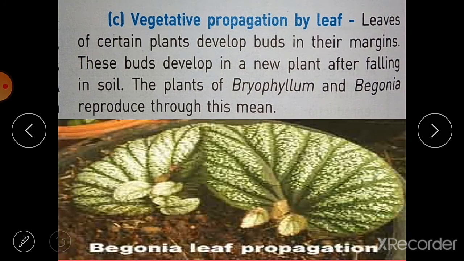Then vegetative propagation by leaf. Leaves of certain plants develop buds in their margins, and these buds develop into new plants after falling in the soil. When these buds fall in the soil, they start growing into new plants. The examples are Bryophyllum and Begonia.